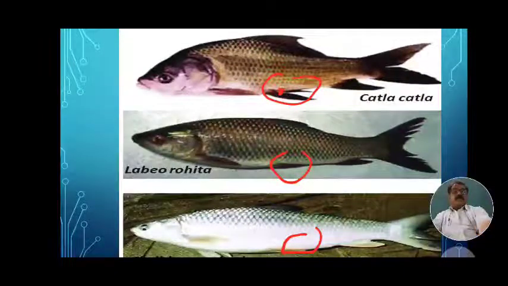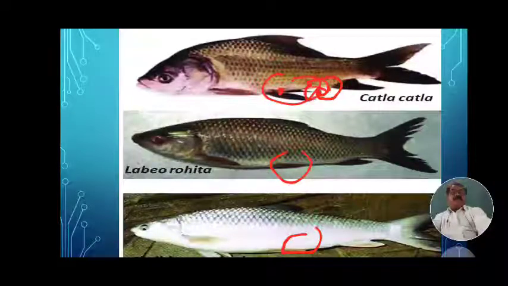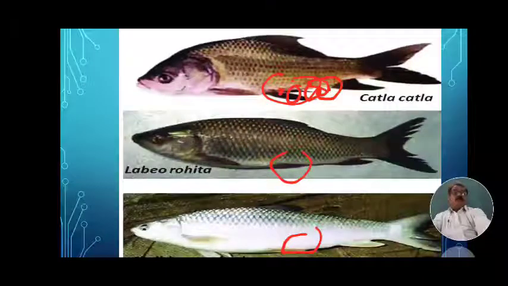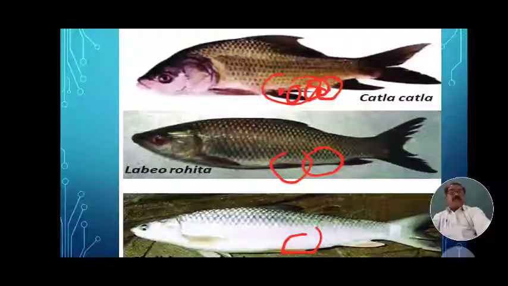Then in this opening, these are to be present. These are to be found in this area, especially in front of the anal fin. It is called the anal opening. Then in front of the anal opening is the genital opening, and next is the urinary opening. Means next to the anal fin, these openings are present: first is the anal opening, second is the genital opening, and third is the urinary opening.